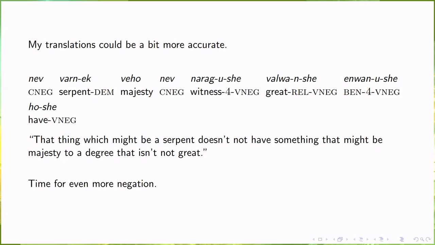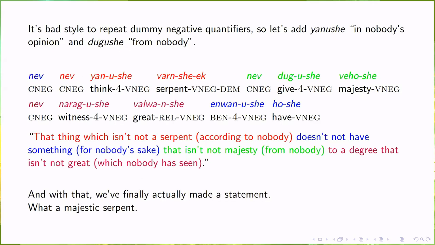Time for even more negation. Also, I will note, it is bad form to have the same negative quantifier in two consecutive clauses. So here's a couple more. Yanushe, in nobody's opinion, and Dugushe, from nobody. There's one more that we'll see later that is only allowed in certain contexts.